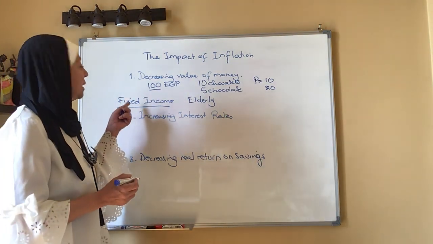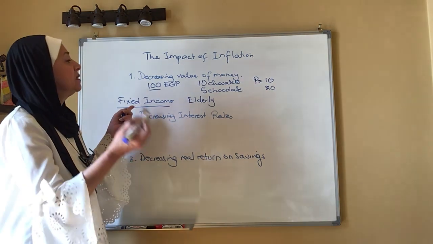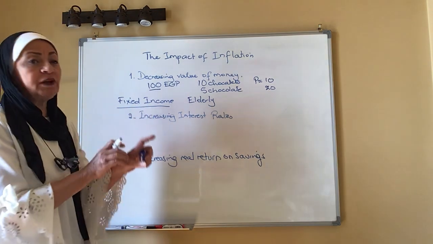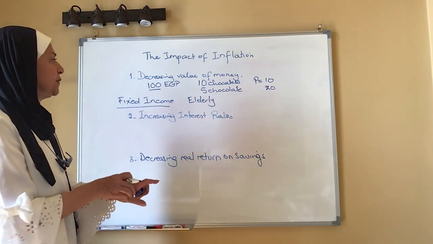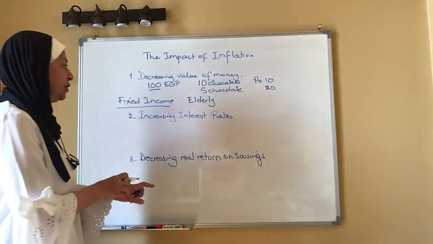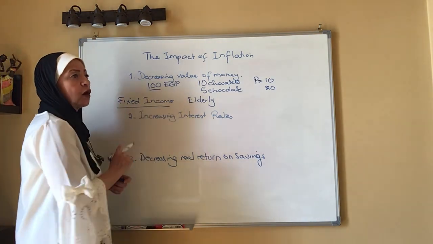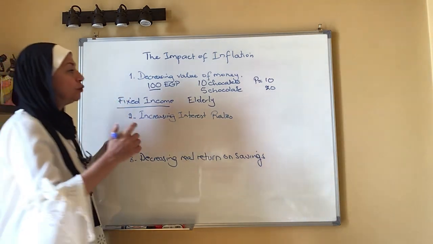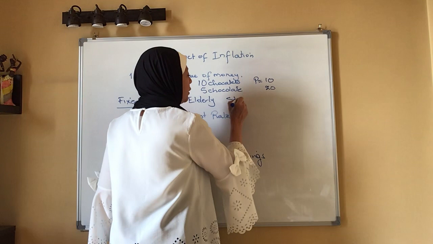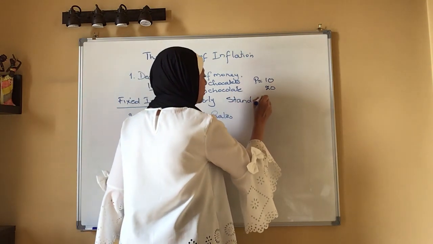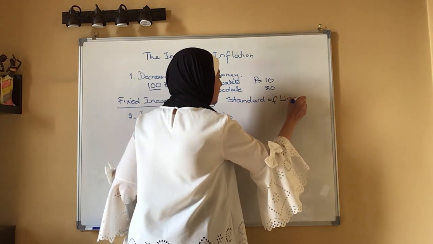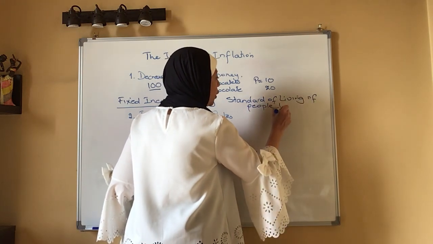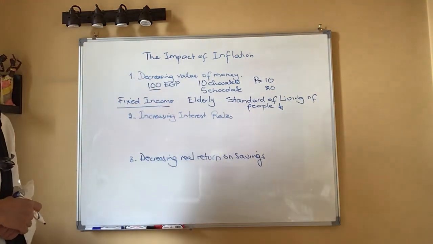Workers in general have contracts addressing the idea of inflation by an annual increase in their wages or salaries. But the elderly, those on pensions or retirement pay, have a fixed income. Gradually, the standard of living of people decreases. What they used to buy before, they cannot afford now.